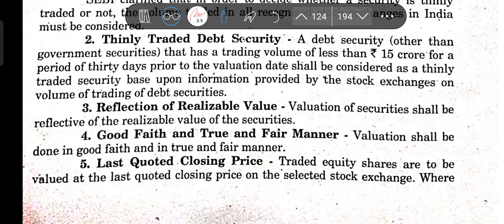Then comes reflection of the realizable value. Valuation of securities shall be reflective of the realizable value of the security. That means if you are valuing the security, it should be reflected in the realization of the security. That means it should be backed by some assets, one way or another. Then good faith and true fair manner: valuation shall be done in good faith and in a true and fair manner. Of course, insider trading, fraudulent activities, malpractices by any kind of AMC employees should not happen.